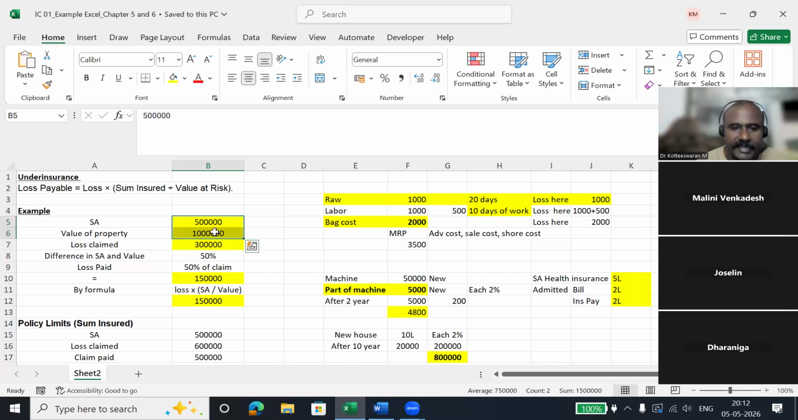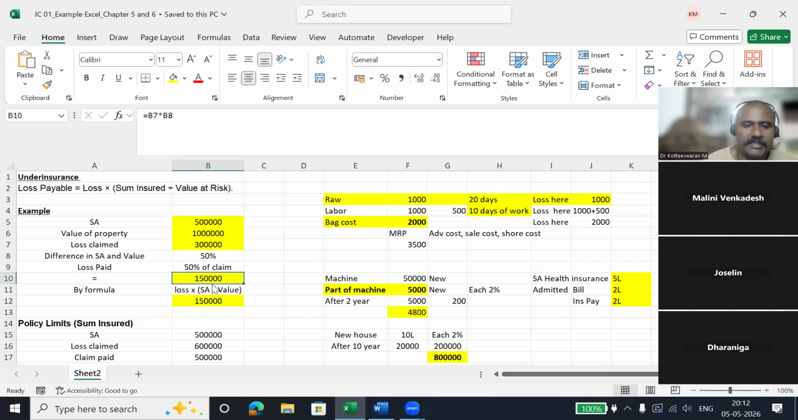So the value of the property is 10 lakh, and the sum assured is 5 lakh. You have reduced it by 50%. So if you are going for a claim, the difference is 50%, and they will also reduce the claim by 50%. So if you go for a 3 lakh rupees claim, instead of paying 3 lakh, they will pay only 1,50,000. Clear? இது புரியுதா? புரியலனா you will face difficult challenges in other calculations.